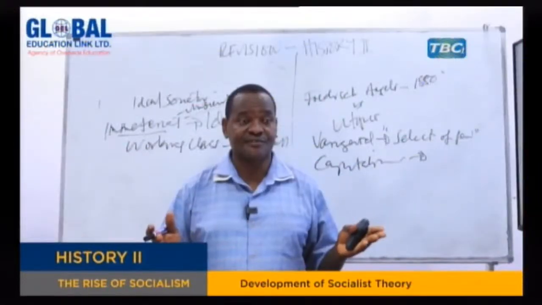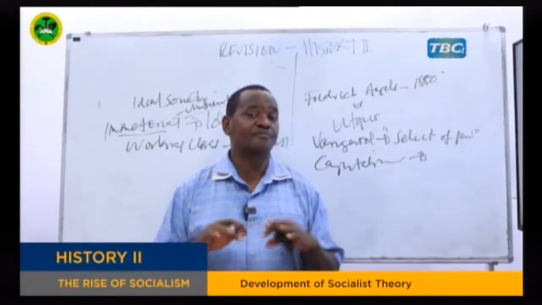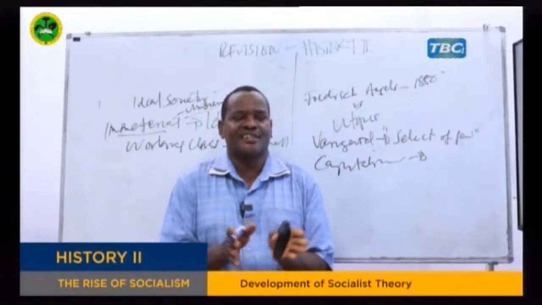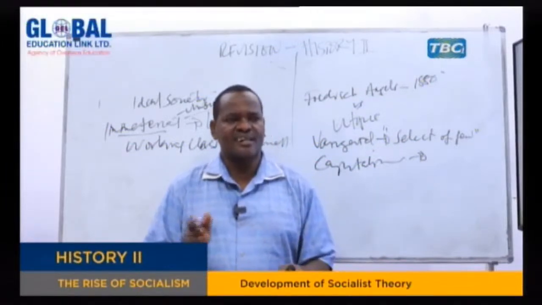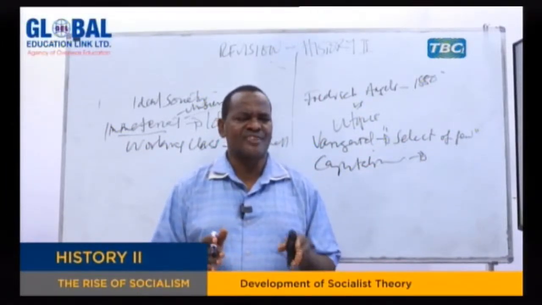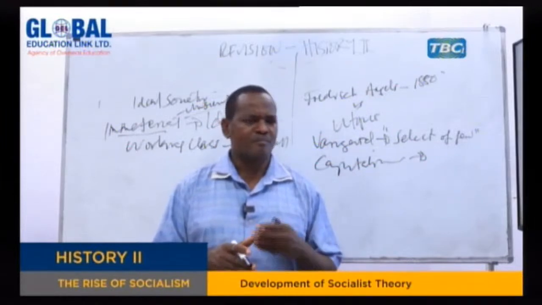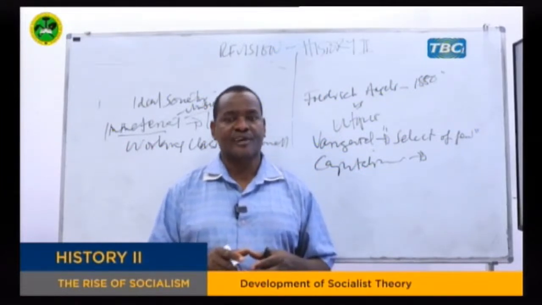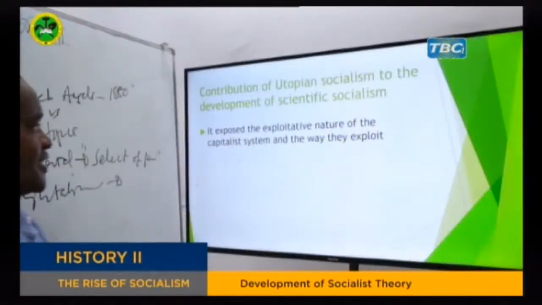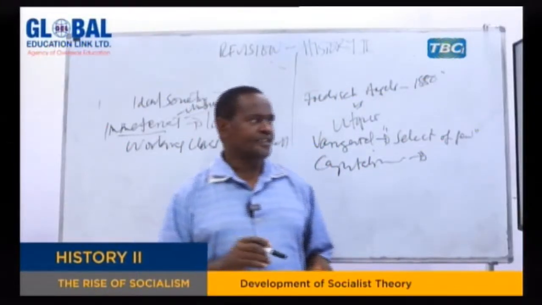So at least when scientific socialism came, it started from where utopian socialism had ended, because they had already exposed all ways of exploitation, including low wages, long working hours, poor working conditions, water and air pollution, several other things, dispossession of people's wealth and so on. Very few people owning a lot of wealth, while other people own nothing. All those things were already exposed by the utopian socialists. And so when the scientific socialists came, it was easy for them to identify those areas in which the capitalist system was exploiting the poor.